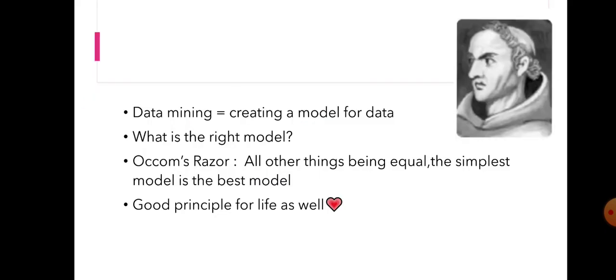So, what is data mining? Data mining is described as creating a model for the data. What is the right model? Occam's razor told us that all other things being equal, the simplest model is the best model. This is not exactly what he said. Actually, he's a philosopher. He talked about scientific theories. That is, there are a lot of theories out there, but we have to choose the simplest theory that explains all the others. So that is what he said.